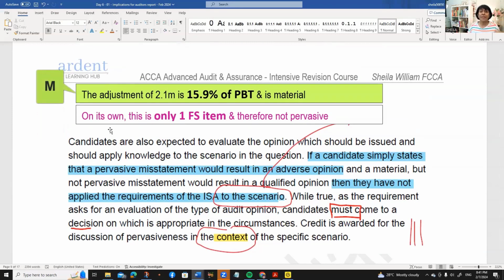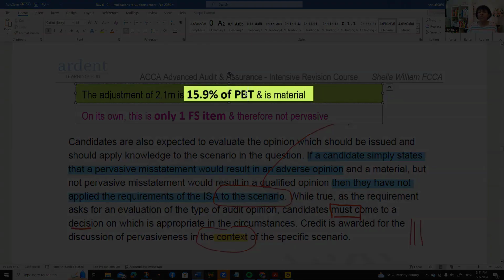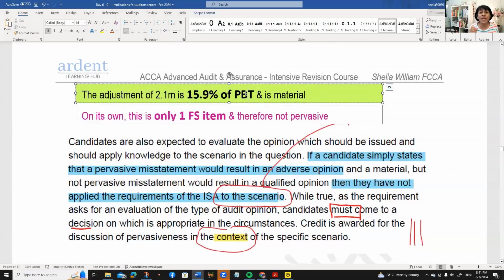So on the M, let's say the adjustment of 2.1 million is 15.9% of PBT and is material. The reason why I boldface this is because that represents the justification. Without the justification, if you just say it is material, you're not going to get any marks for that. The justification must be there.